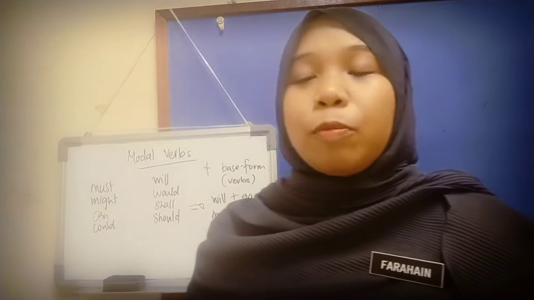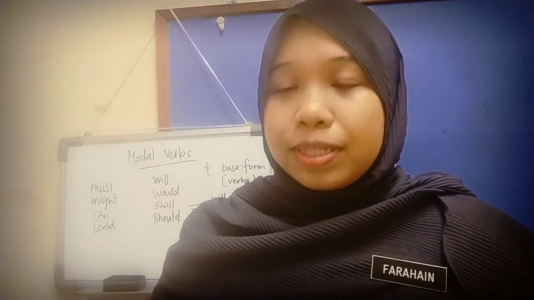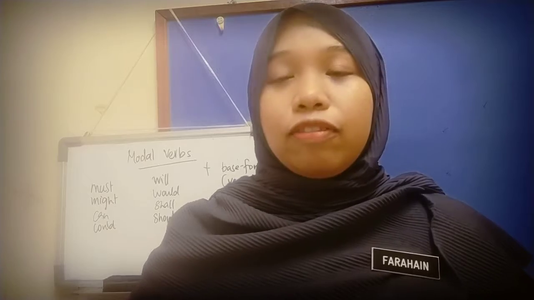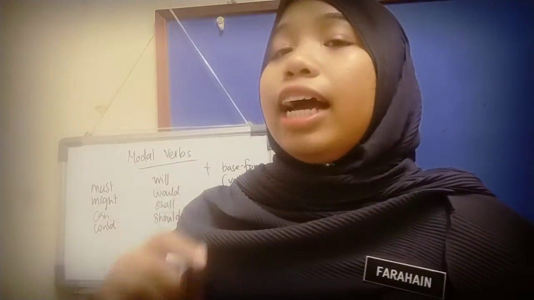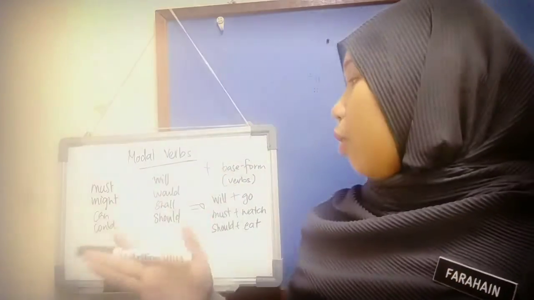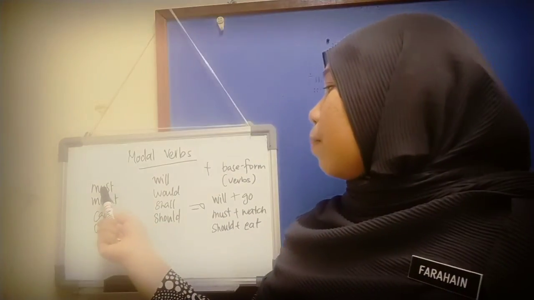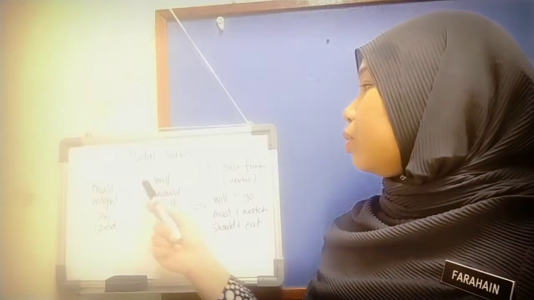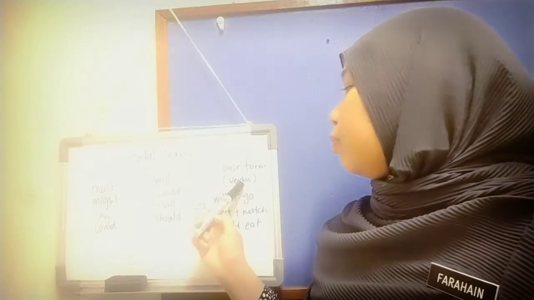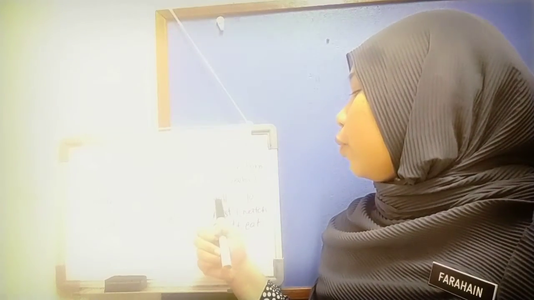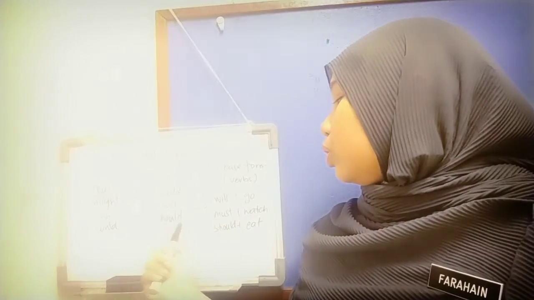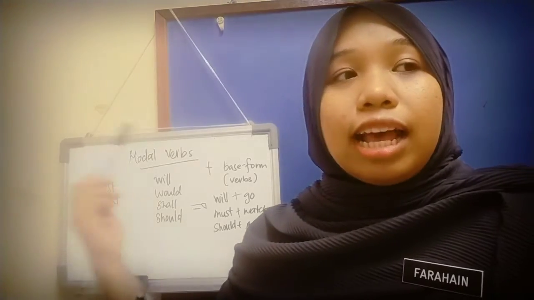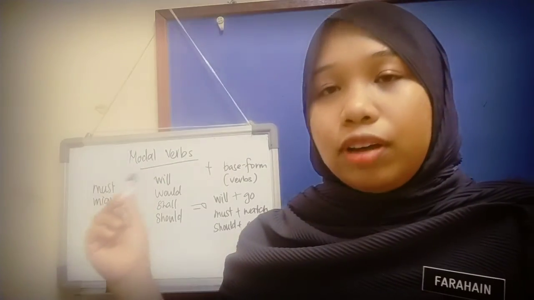So what are base form verbs? Base form verbs are verbs in their infinitive. That means they don't have es or s at the back. They don't have ed. They are in their base form. For example, here we have must and watch. So when you use a modal verb, the next verb will be in base form. We have will go, must watch, should eat. These are examples of modal verbs.